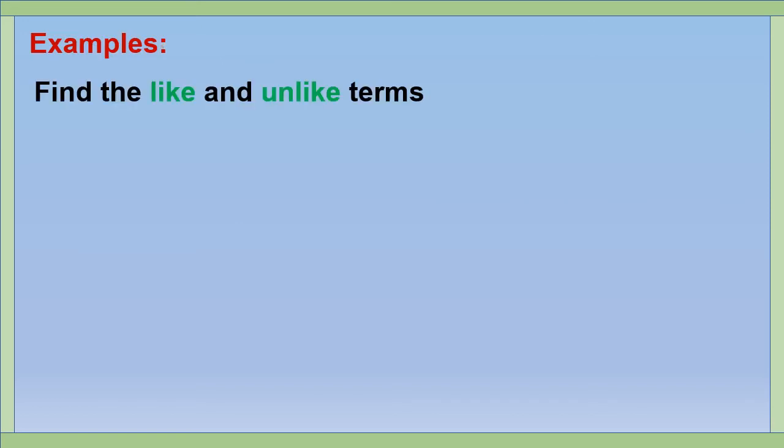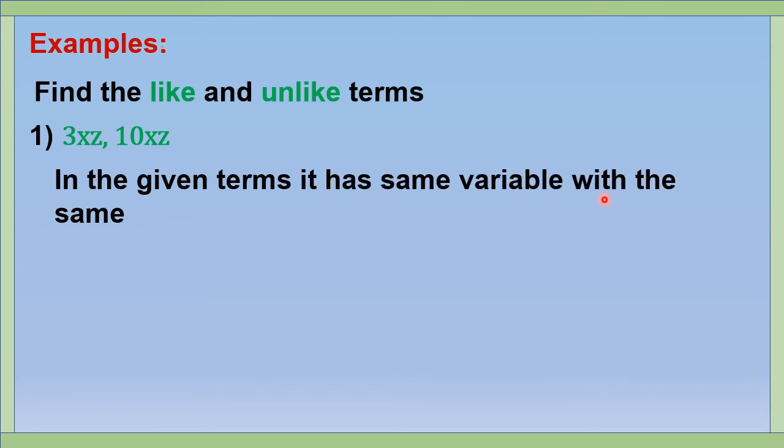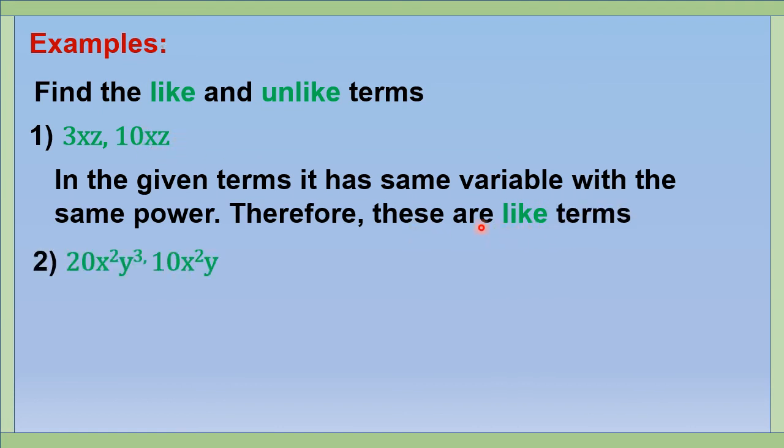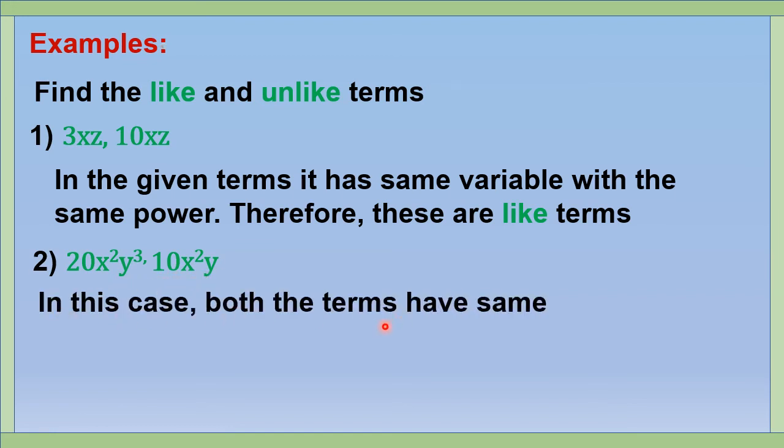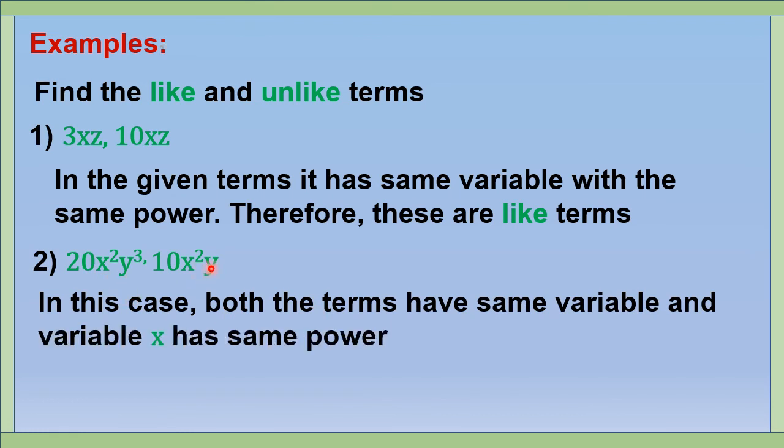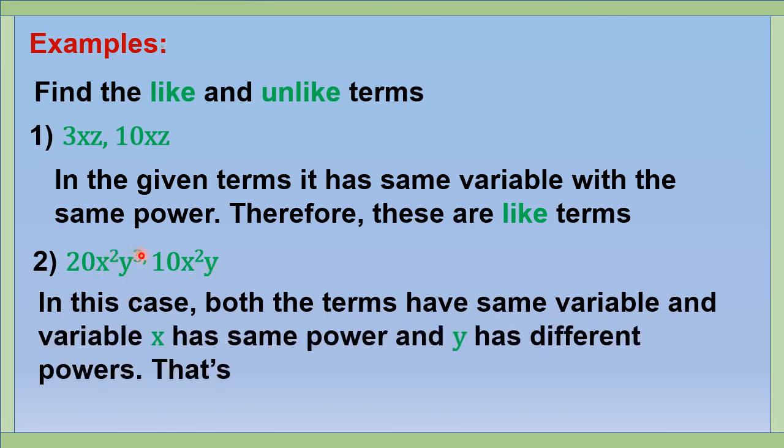Examples. Find the like and unlike terms. Example 1. 3xz, 10xz. First we have to look at the variables, then we need to look at their powers. In the given terms, there are the same variables with the same power. Therefore, these are like terms. Example 2. 20x square y cube and 10x square y. In this case, both the terms have the same variables, and variable x has the same power and y has different powers. That's why these are unlike terms.